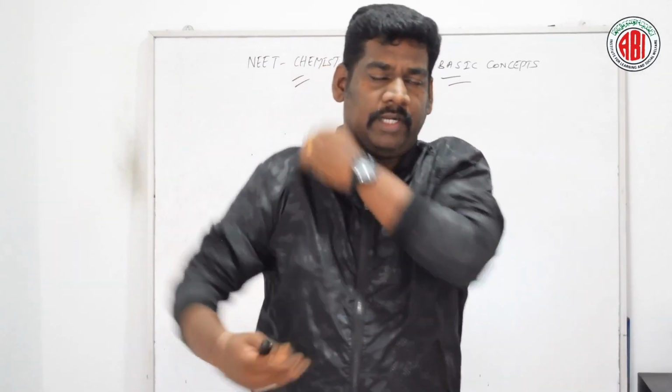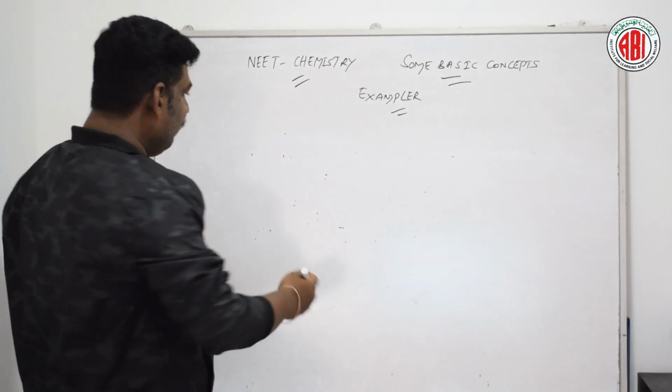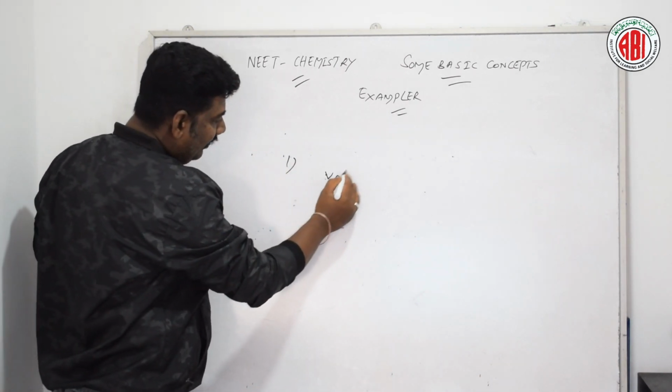Now look at the next question. The mass of a wooden block or wooden plank is 6.932 gram. If the density of the wood is 7.7 gram per centimeter cube, what is its volume? So we are going to find the volume. Express the result in the appropriate significant figures. So in this question, what are we going to find? The volume.